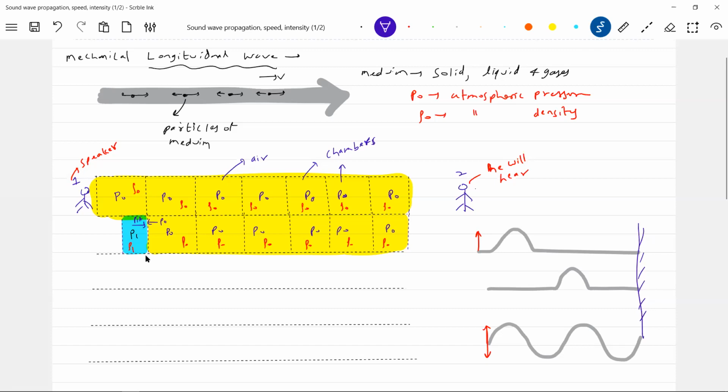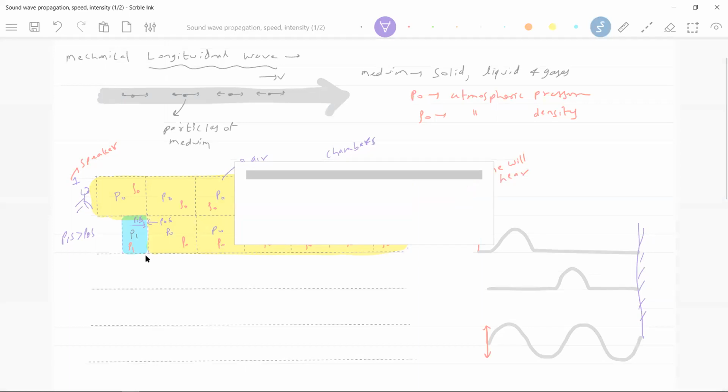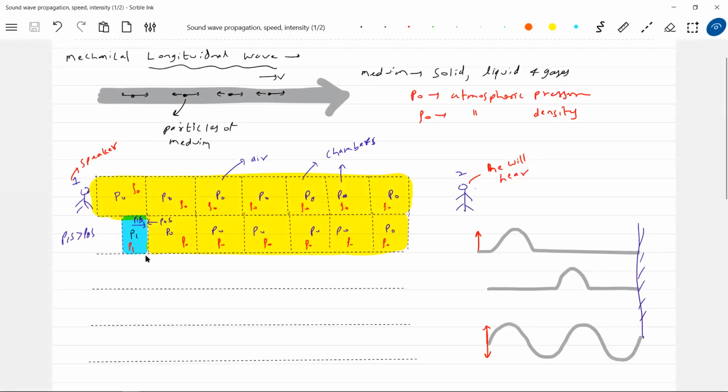P1A, or P1S I will write. A I'll use for amplitude, no? P1S will be greater than P0S. So the very next moment, this person has just said hi only once, he has clapped only once, not like continuously clapping. Okay, now that hi, what happened?